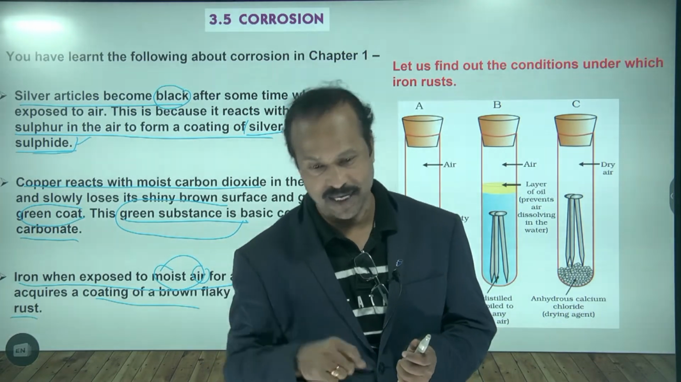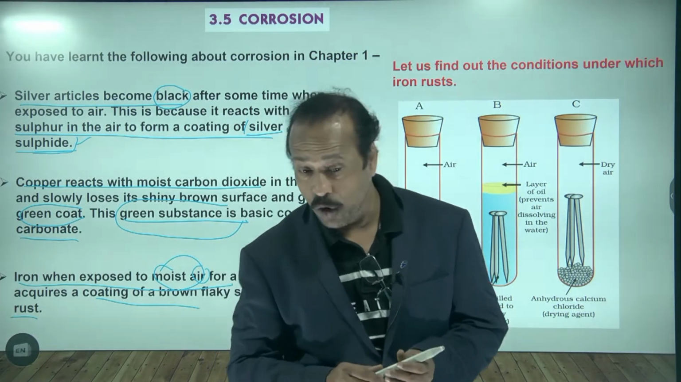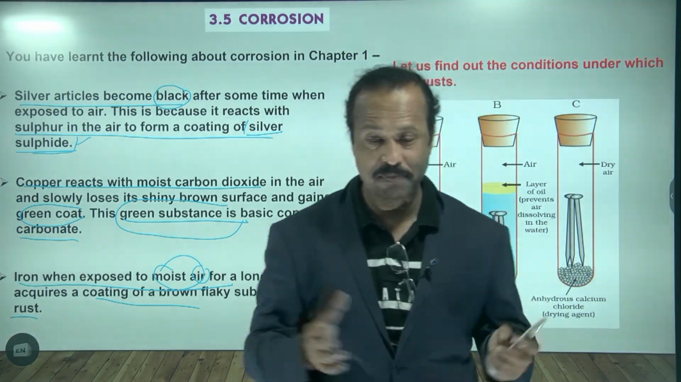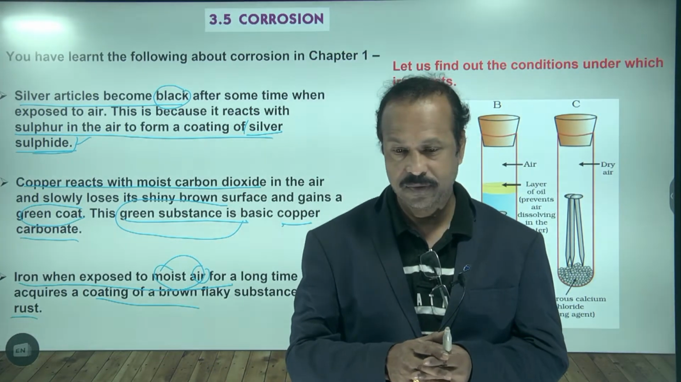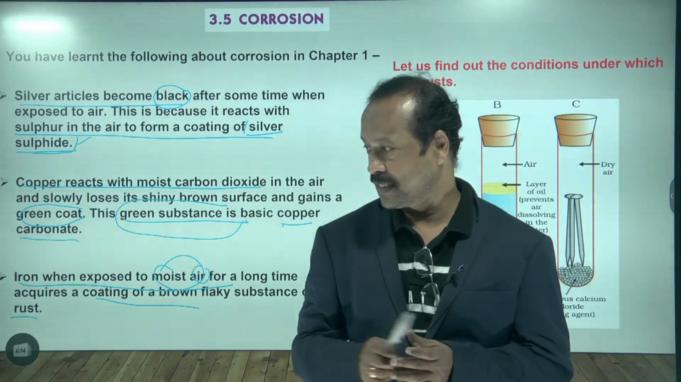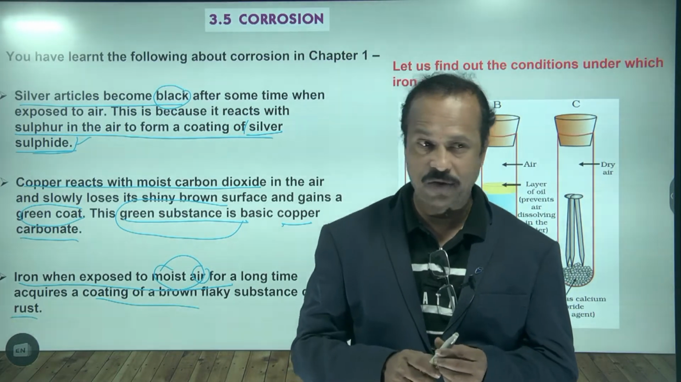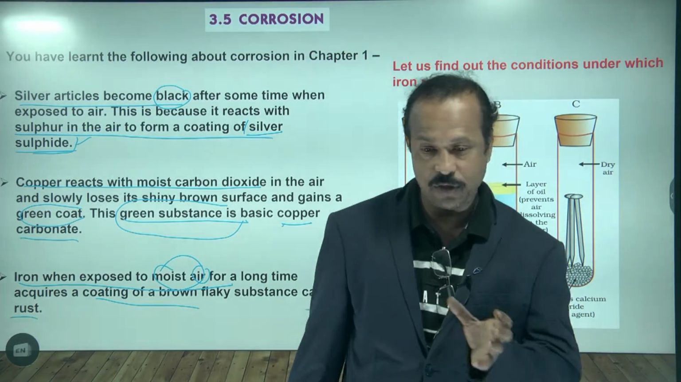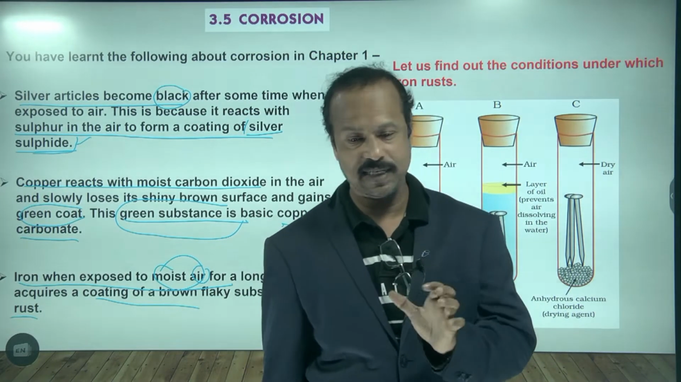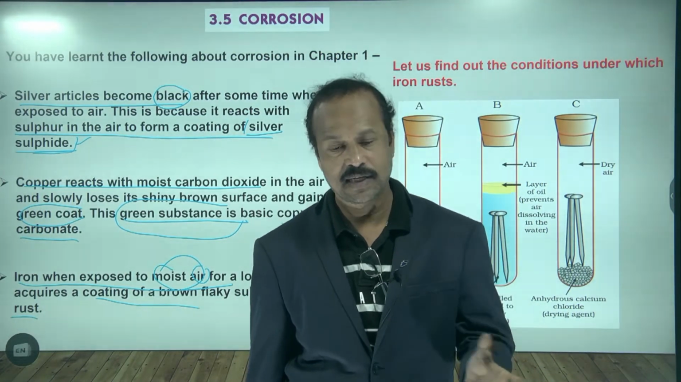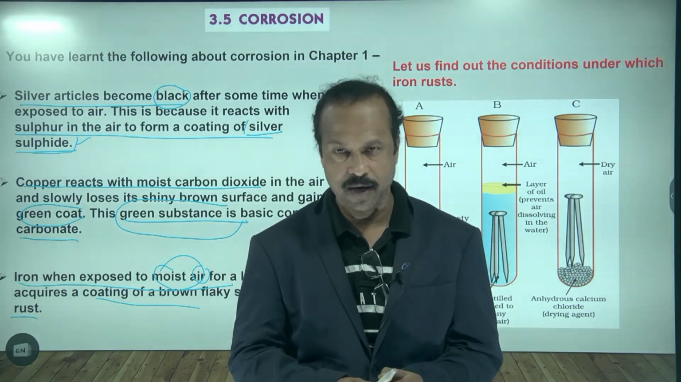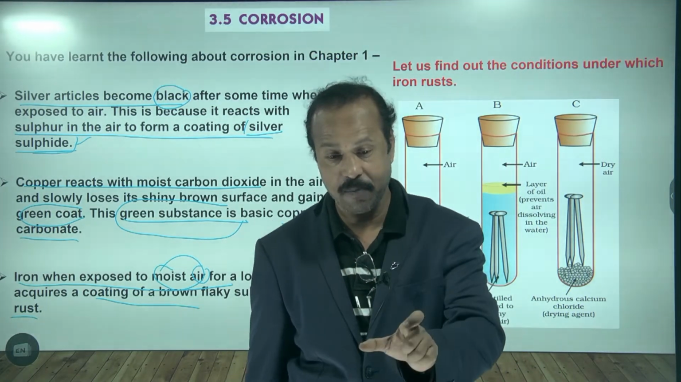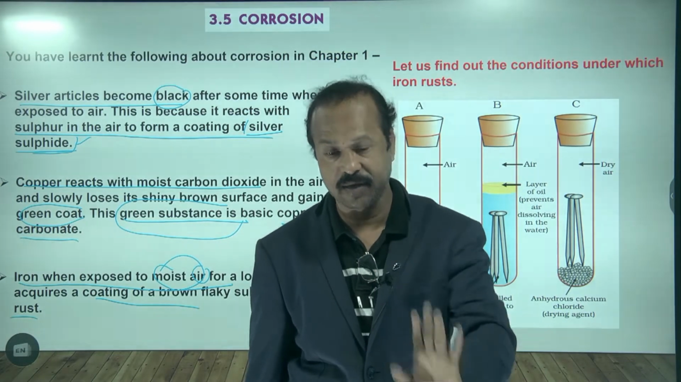That's called galvanizing. Or we can do alloying. Alloying means what? Mixing of metals, or mixing of metals and non-metals. For example, in your house there are stainless steel vessels, stainless steel glasses, stainless steel tiffin boxes, stainless steel plates. The main component of stainless steel is nothing but iron.